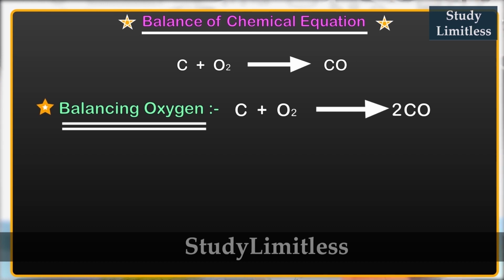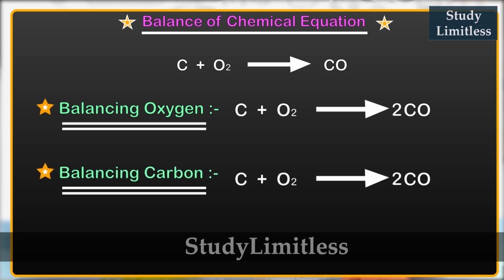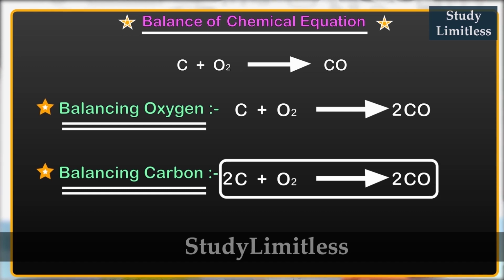If you look at the equation carefully, you can understand that by adding 2 as a coefficient, you have imbalanced the number of carbon atoms. So now you have to go back and balance the number of carbon atoms. Carbon on the reactant side is individual, so it's carbon plus O2. So what you can do is add a coefficient of 2 ahead of carbon, so the reaction becomes 2C plus O2, which gives you 2CO, and hence we have a well balanced equation.